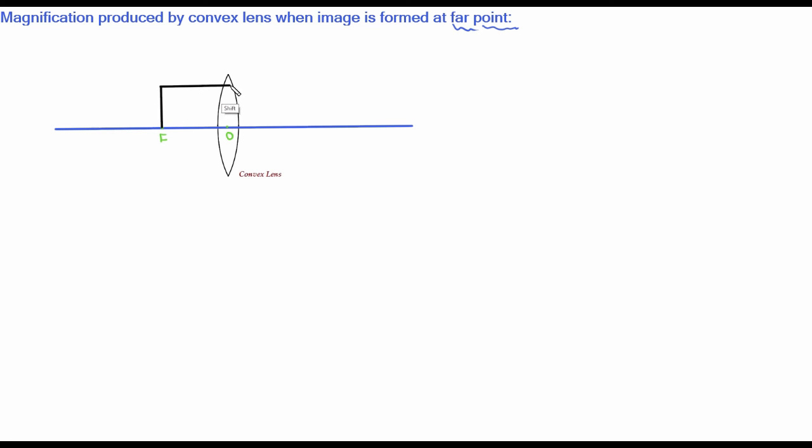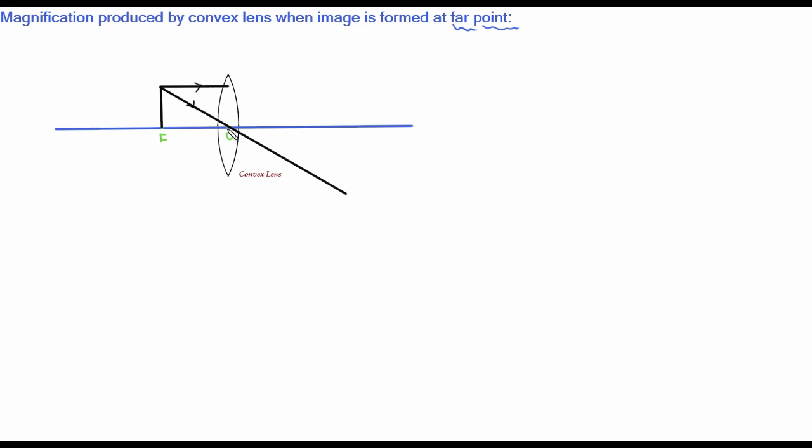So this is the incident ray passing parallel to the principal axis, and another incident ray passing through the optical center. As we know, the refracted ray will not show any deviation.